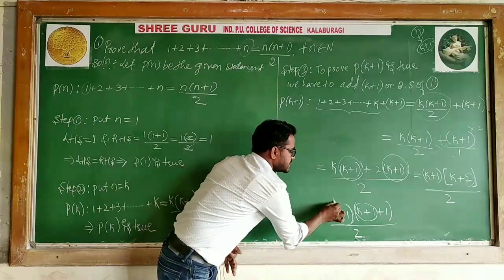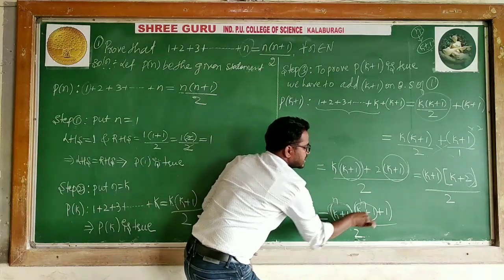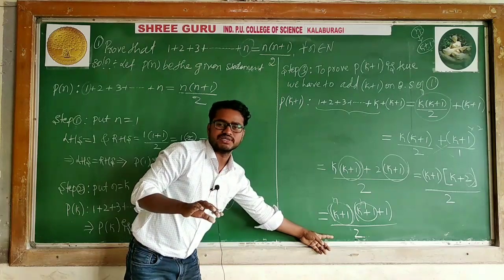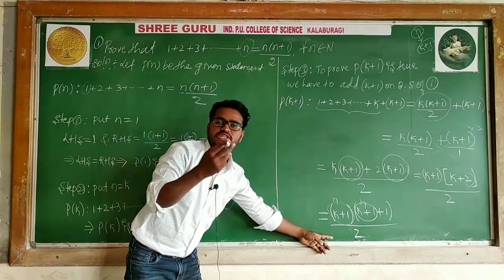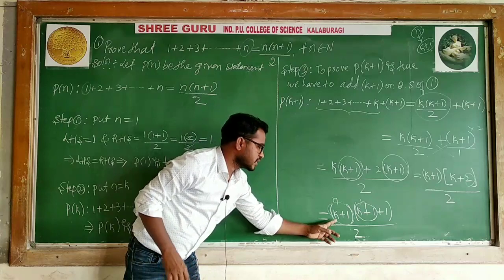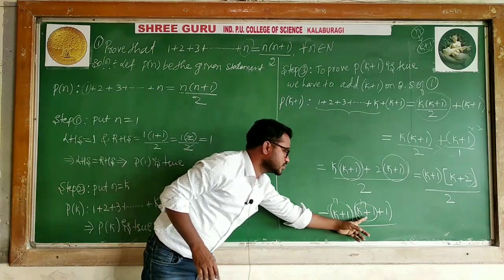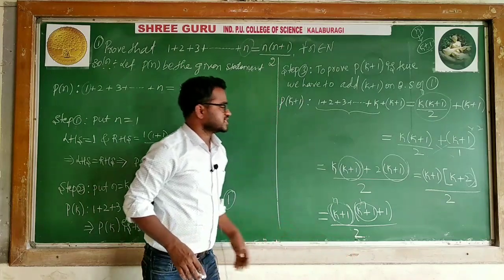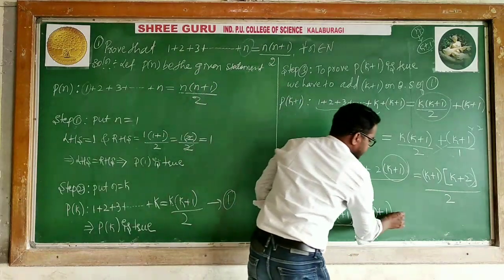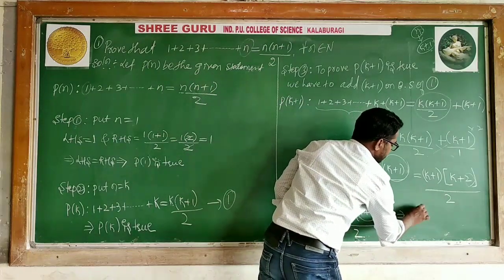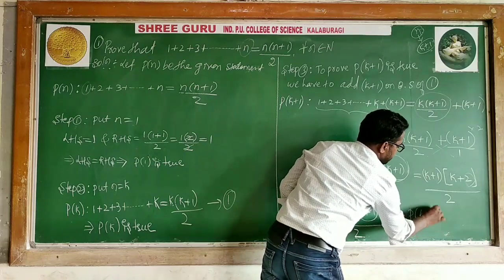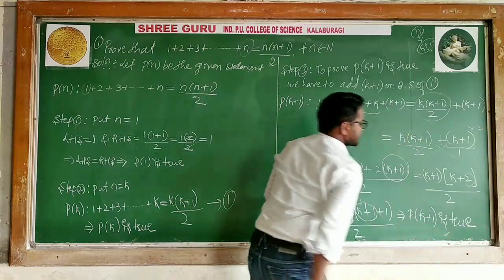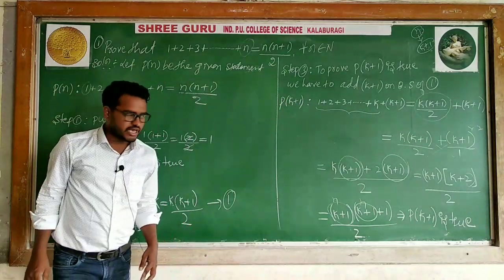Is it like n into n plus 1 divided by 2? So we proved that in the case of k plus 1, we replaced every n with k plus 1, giving k plus 1 into k plus 2 divided by 2. We proved this statement. It implies that I can say P of k plus 1 is true.